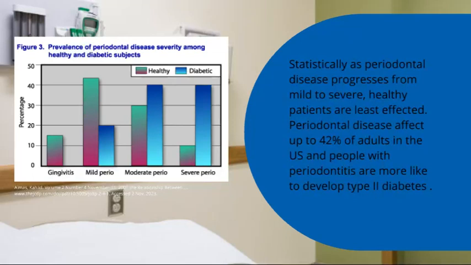Statistically, as periodontal disease progresses from mild to severe, healthy patients are least affected. Periodontal disease affects up to 42% of adults in the U.S., and people with periodontitis are more likely to develop type 2 diabetes, as indicated in the chart to the left.